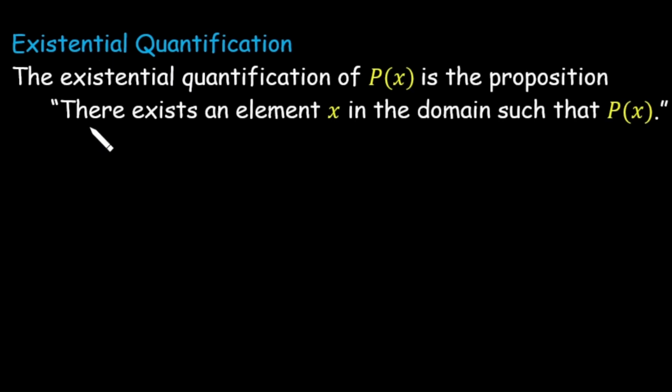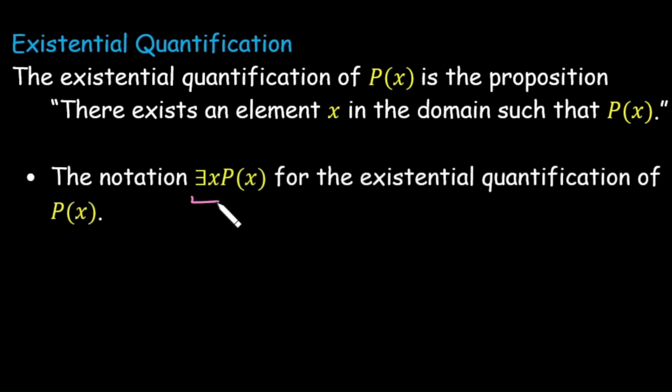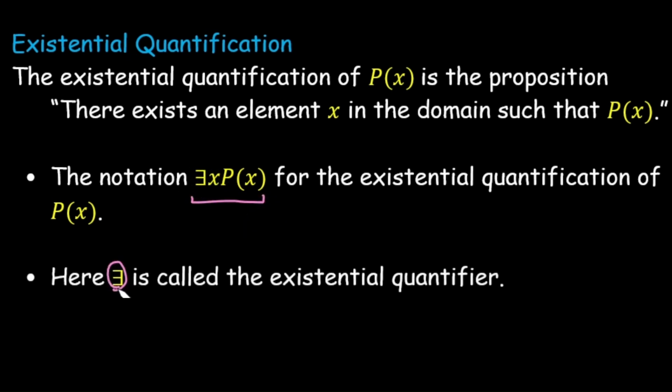Next is existential quantification. The existential quantification of Px is the proposition that states that there exists an element x in the domain such that Px. Like in a universal quantification, we are dealing with every value of x. Here we just need an element x from the domain such that Px is true. That comes under the part of existential quantification. The notation for the existential quantification is this. This represents the existential quantifier.